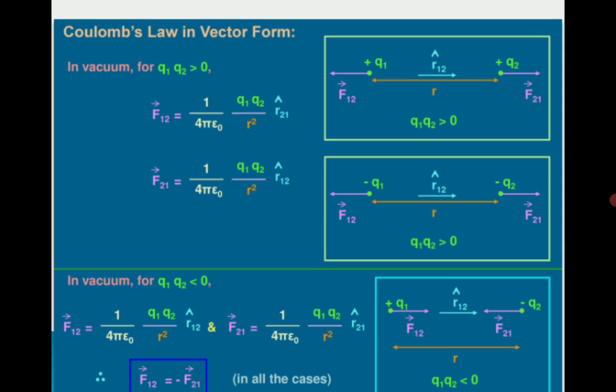This expression is satisfied in all three cases. You can see the first box, the pair of charges are positive. Second box, the pair of charges are negative. And the third box, among the pair of charges, one is positive, another is negative. So this is the description of Coulomb's law in vector form. Hopefully you understood.